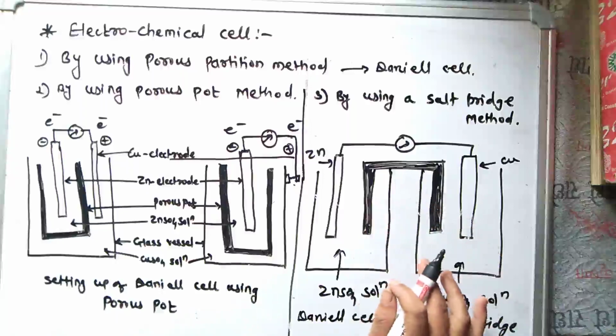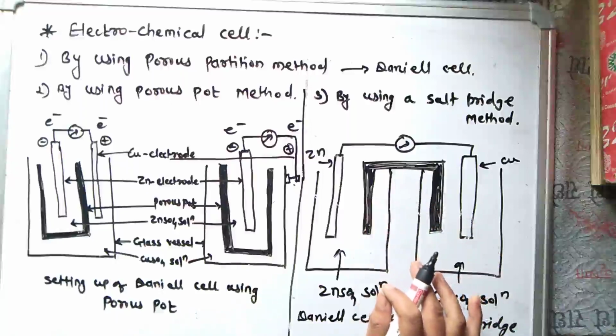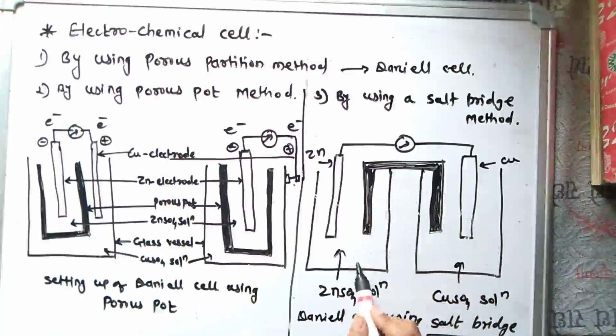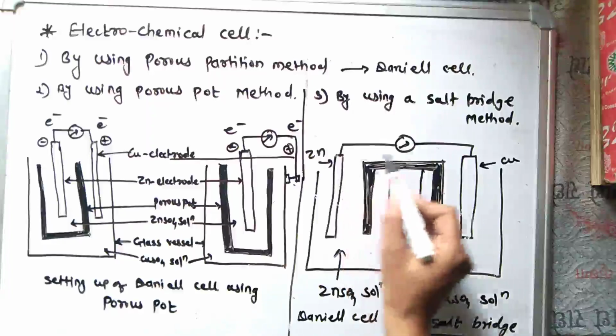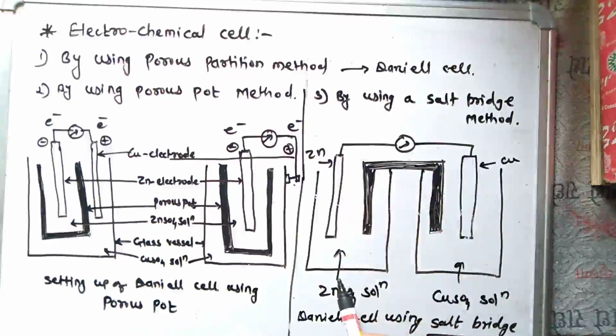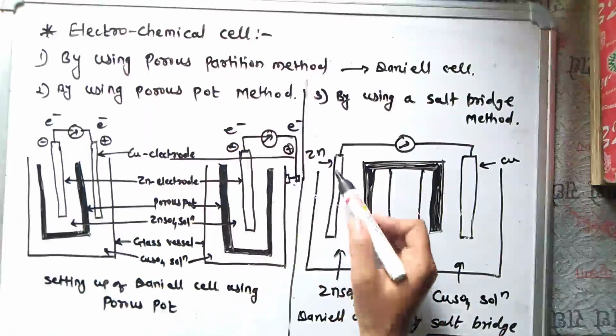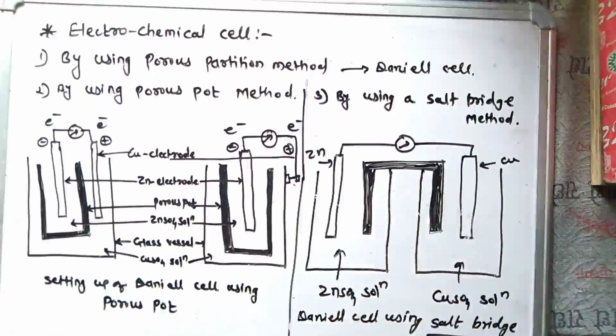This salt bridge consists of a U-tube filled with a saturated solution of KCl, KNO3 or NH4NO3 in agar gel, with glass wool plugged at the two ends. So the zinc and copper electrodes are connected by a metallic wire in the external circuit through which electric current flows from zinc to copper electrode.